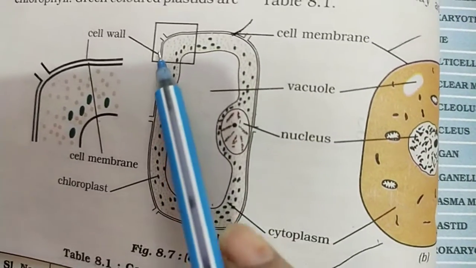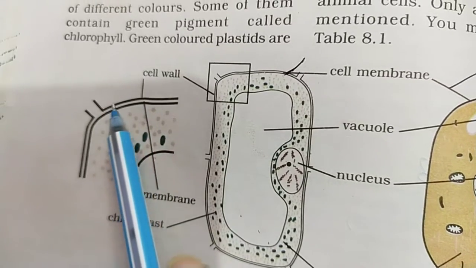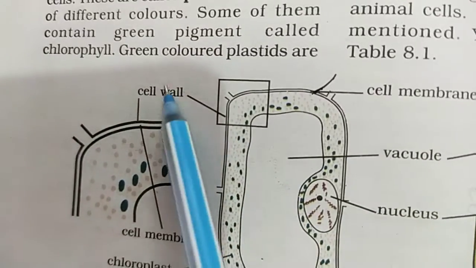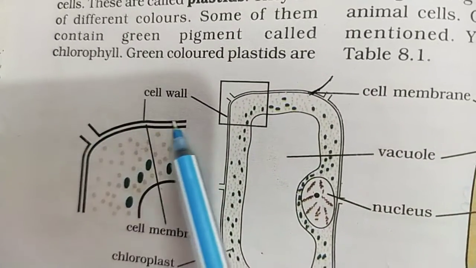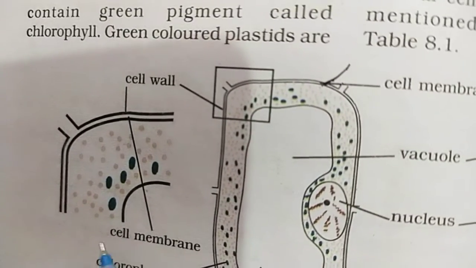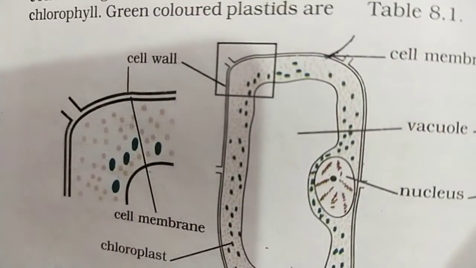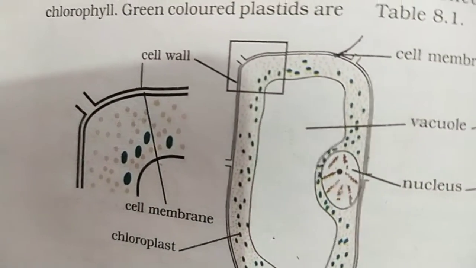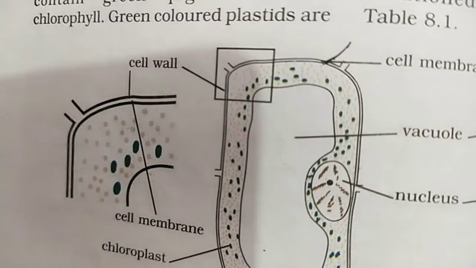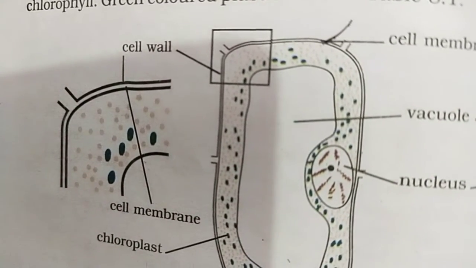The first criteria is the outermost layer. You can see here this is the outermost layer, and this layer is known as cell wall. This is the outer layer, that is the protective additional layer. It is for protection of the plant cell. The inner is what? The cell membrane or plasma membrane. In animals, the plasma membrane is the outermost layer in the animal cell.